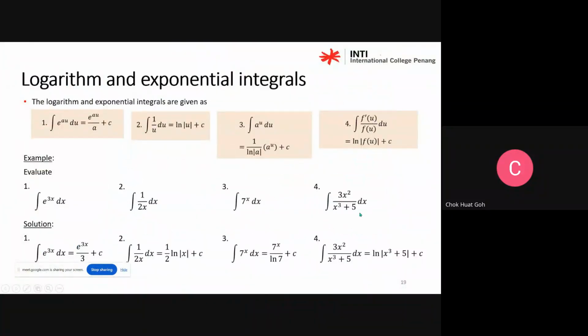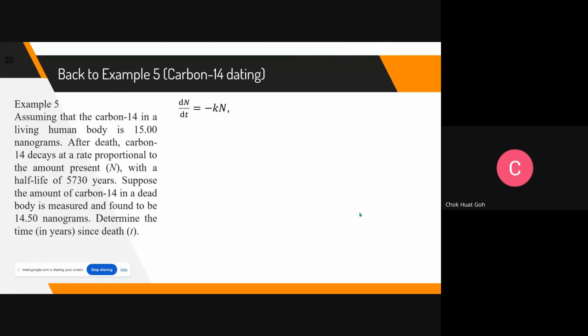Okay, so students, these are some of the integration, and then come back to here. Actually, I'm thinking that if there is time, then we go through a bit more detail, but never mind. Now let us quickly go through. So when you integrate 1 over n, you get ln n. n is the amount present, which is always positive, so ln modulus of n becomes ln n still. All right. So from here, integrate negative k, you get negative kt plus c1.